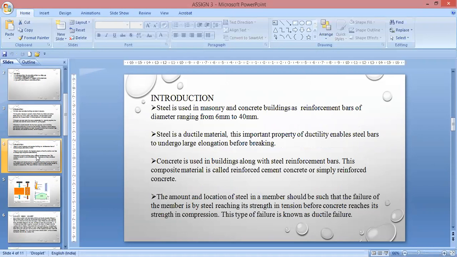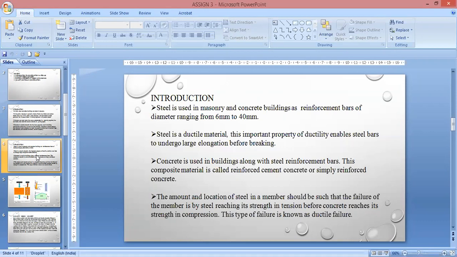Now coming to steel. Steel is used in masonry and concrete buildings as reinforcement bars of diameter ranging from 6 mm to 40 mm. Steel is a ductile material. This important property, ductility, enables steel bars to undergo large elongation before breaking. Concrete is used in a building along with steel reinforcement bars. This composite material is called reinforced cement concrete or simply reinforced concrete.